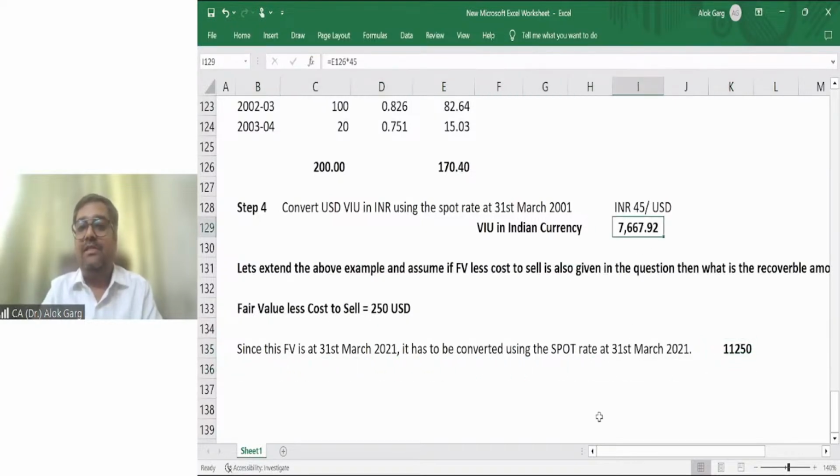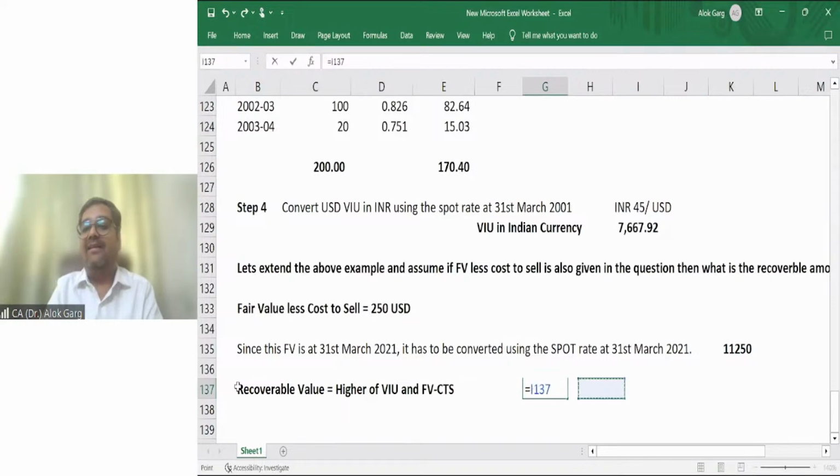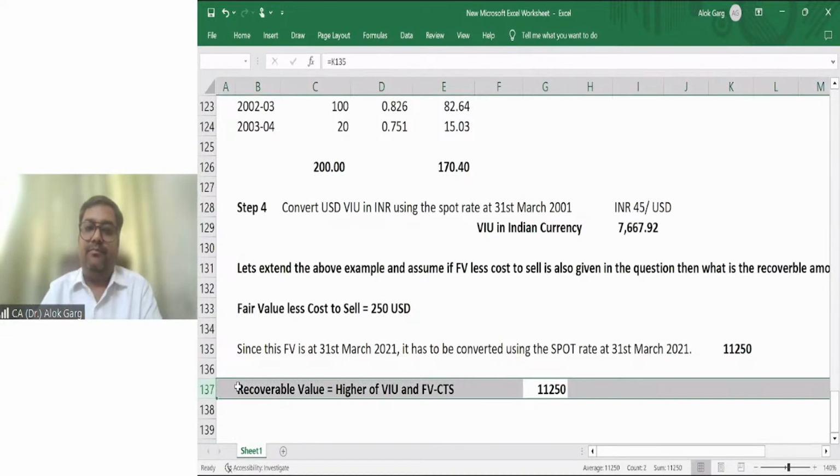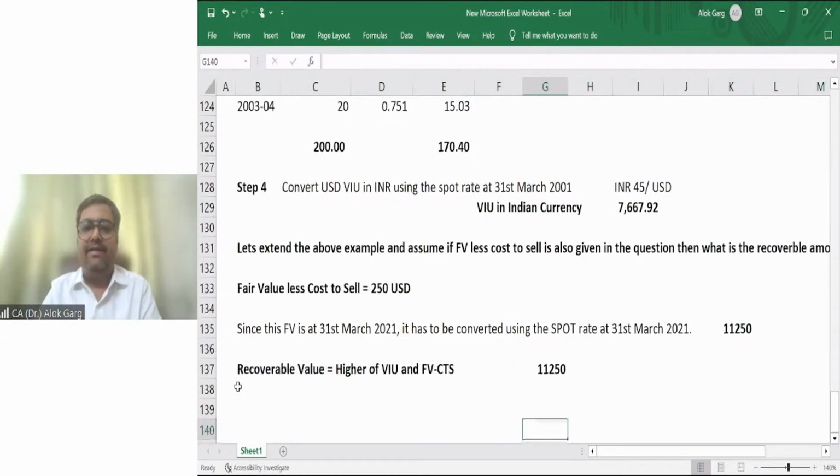And my value in use is 7668. Now what is my recoverable value? Recoverable value is the higher of fair value less cost to sell and value in use. Which is higher? 11,250 is higher. So this will be your recoverable value. Right, friends?